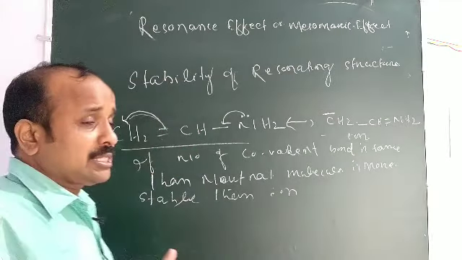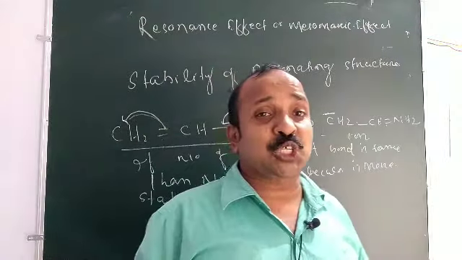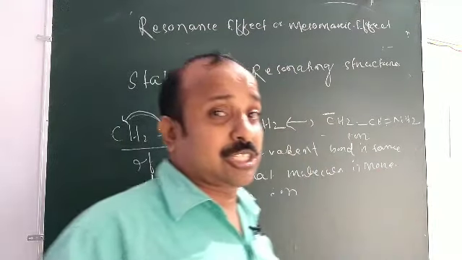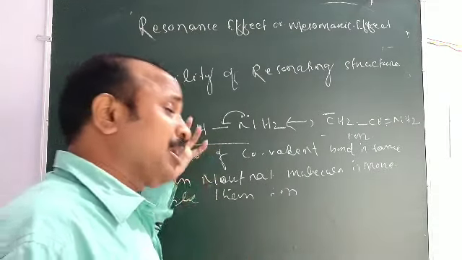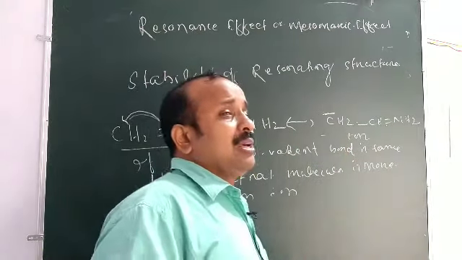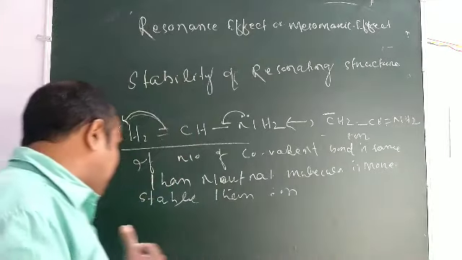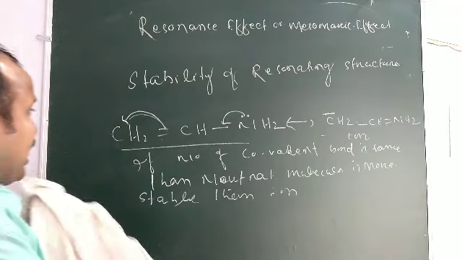Okay, then a question arises, sir, if both structures have the same number of covalent bonds, but both are in ionic form, both are in ionic form?